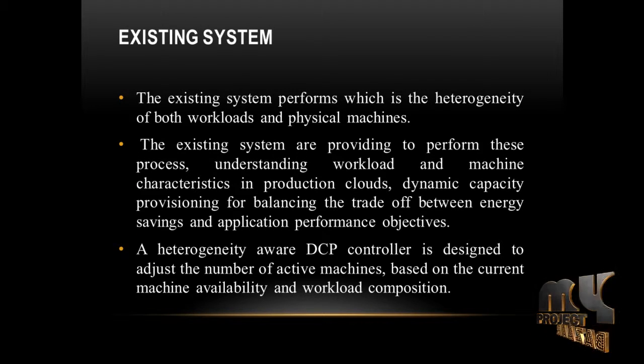Existing system. The existing system addresses the heterogeneity of both workloads and physical machines. The existing systems perform these processes: understanding workload and machine characteristics in production clouds, and dynamic capacity provisioning for balancing the trade-off between energy saving and application performance objectives. A heterogeneity-aware DCP controller is designed to adjust the number of active machines based on the current machine availability and workload composition.